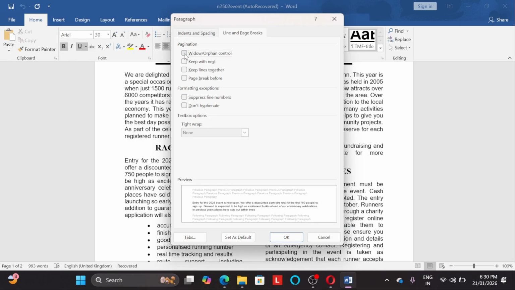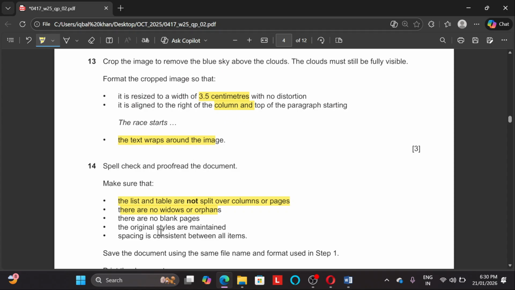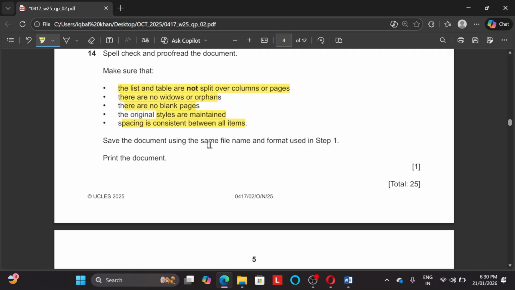Okay, so now if it is checked, just make sure you uncheck the widows and orphans. Next, there are no blank pages. Okay, the original styles are maintained. Spacing is consistent between all the items, and save the document and print the document.